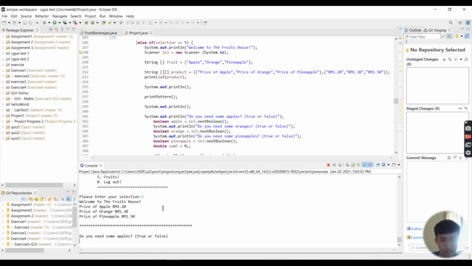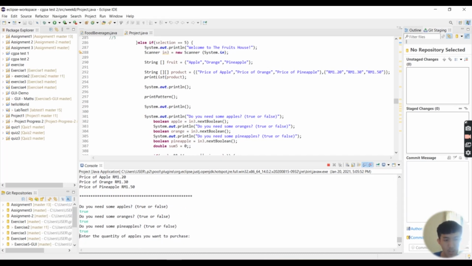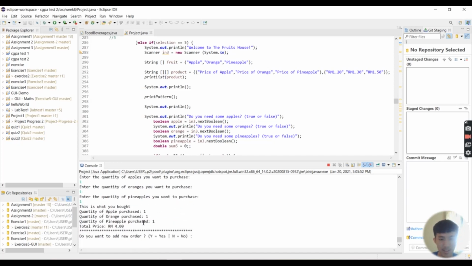After that, the customer may input the types of fruit they want to purchase and the quantity of each fruit they want to purchase. So for this case, the customer wants to purchase all types of fruit, and he wants to buy 1 apple, 1 orange, and 1 pineapple only. After that, the system will then show the exact quantity of each fruit that the customer has purchased and the total price for this order.